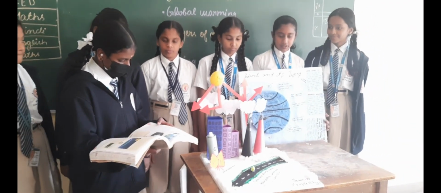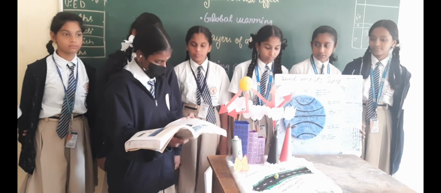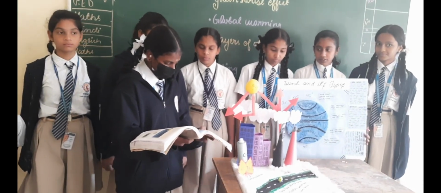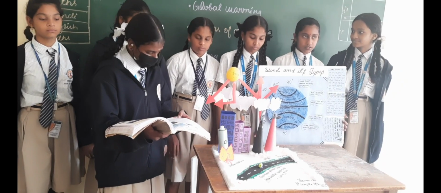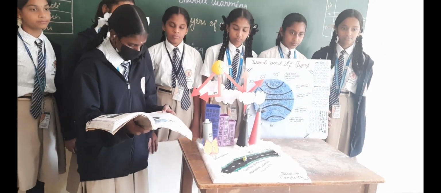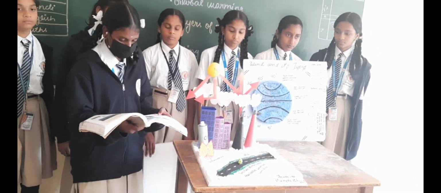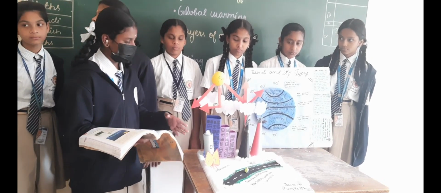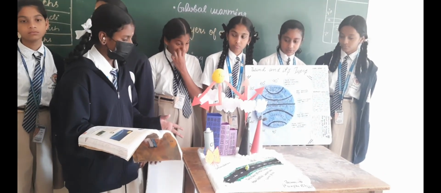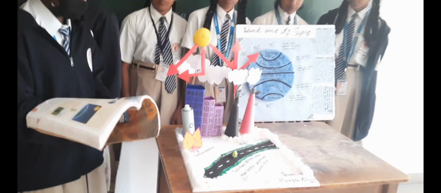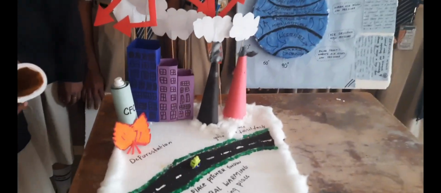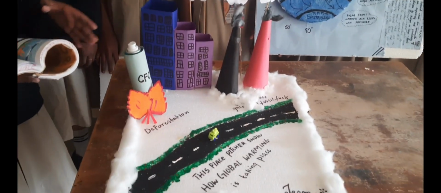Global warming is taking place. Due to global warming, ice caps have already started melting, causing sea levels to rise. Climatic patterns are undergoing major shifts, and there are other effects of global warming.